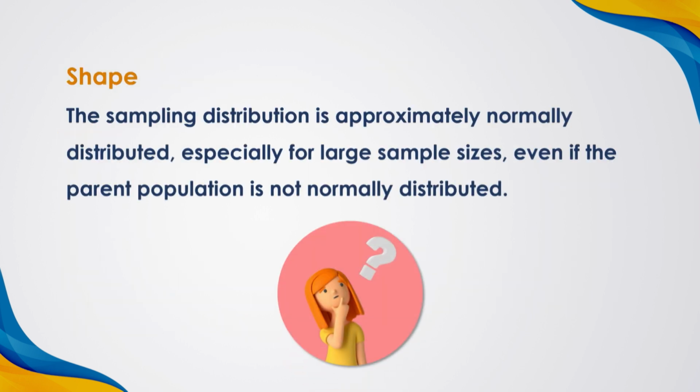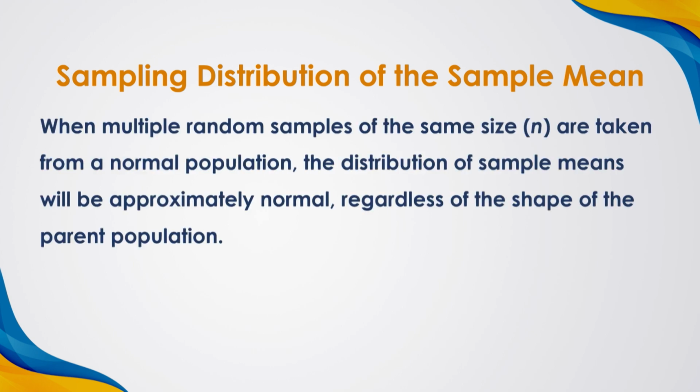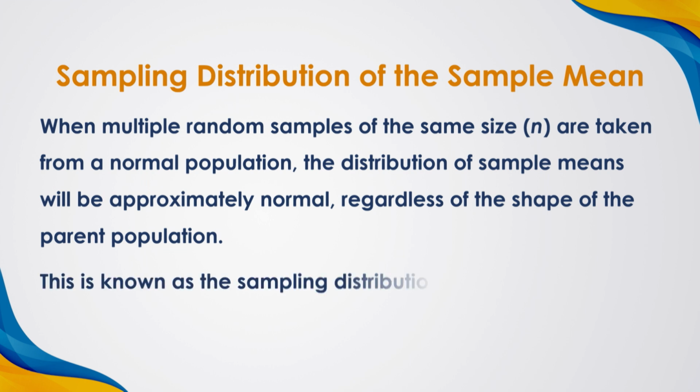Shape. The sampling distribution is approximately normally distributed, especially for large sample sizes, even if the parent population is not normally distributed. We can define the sampling distribution of the sample mean. When multiple random samples of size n are taken from a normal population, the distribution of sample means will be approximately normal, regardless of the shape of the parent population. This is known as the sampling distribution of the sample mean.